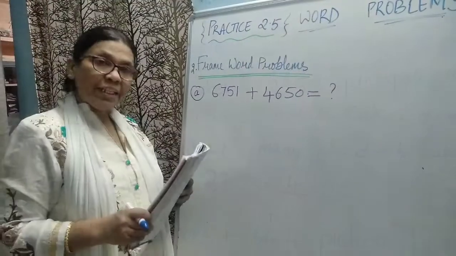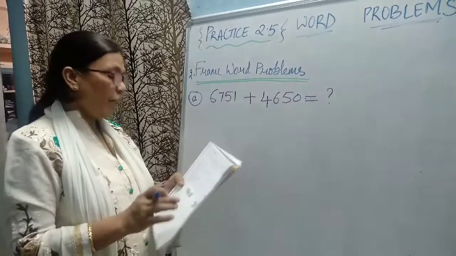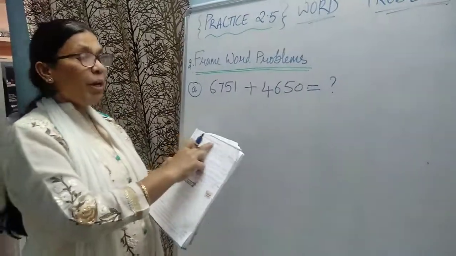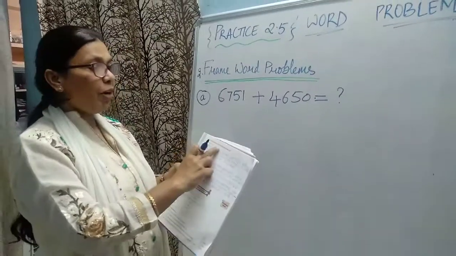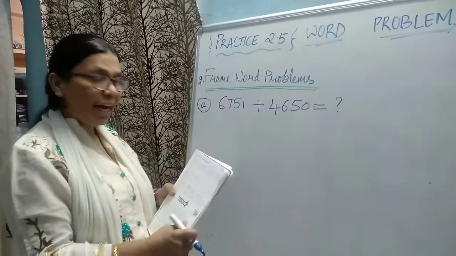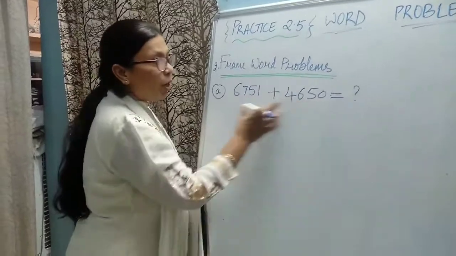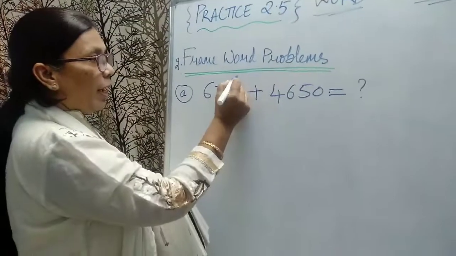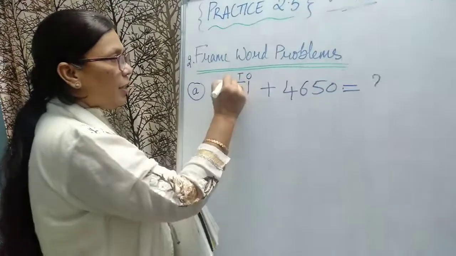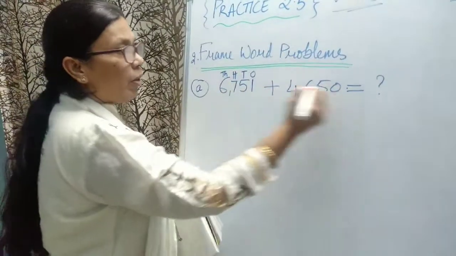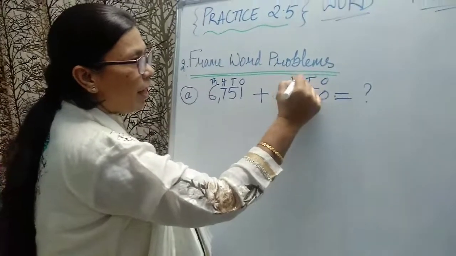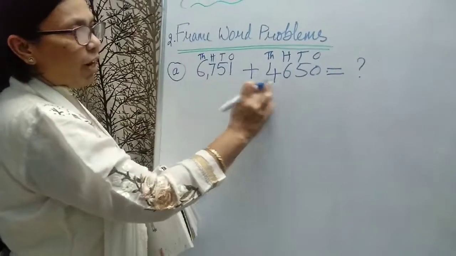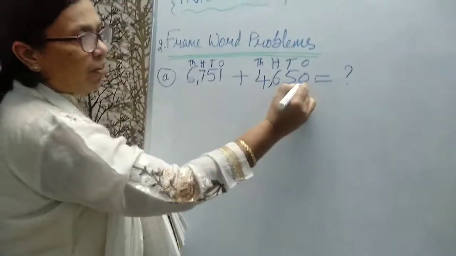Okay, let's continue, children. Continue from page number 40, framing of the word problem. Frame word problems for the following. They have just given 2 numbers. We only have to frame a word problem. Ones, tens, hundreds, thousands. 6,751 and 4,650.